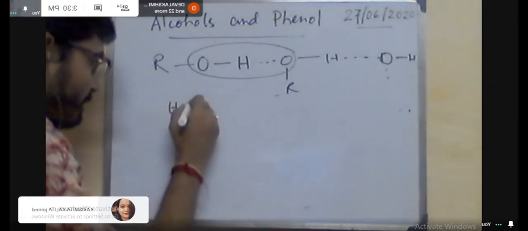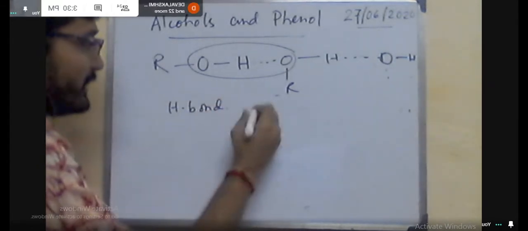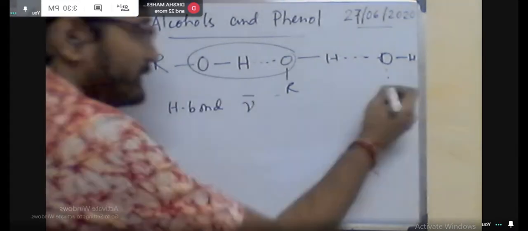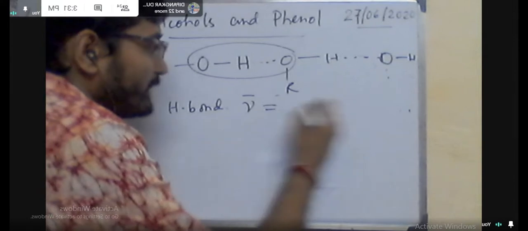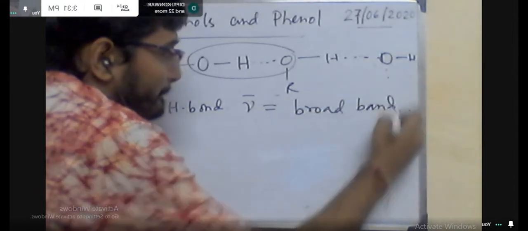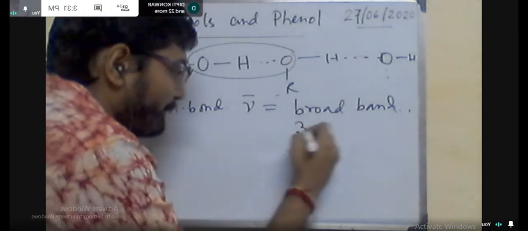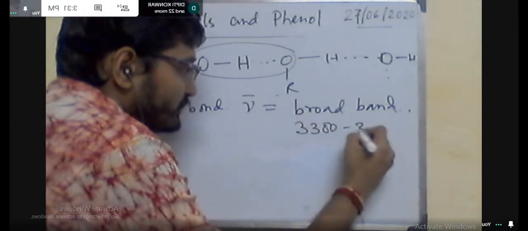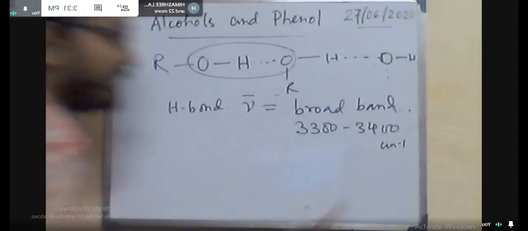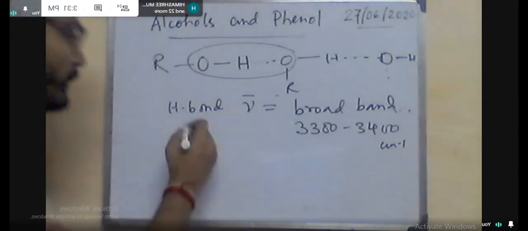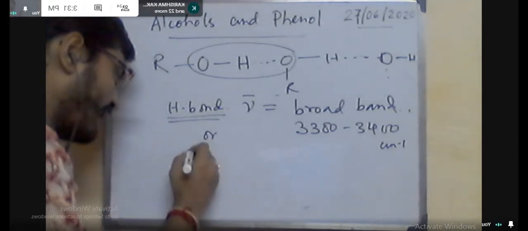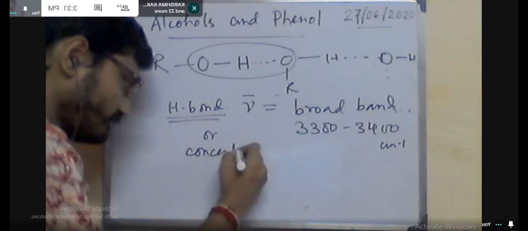It will be a band, a broad band, and the value will appear in the range of 3300 to 3400 centimeter inverse. It is possible when hydrogen bonding is there, or if the alcohol is concentrated. Concentrated means the number of alcohol molecules is higher, so the possibility of hydrogen bonding is also higher.